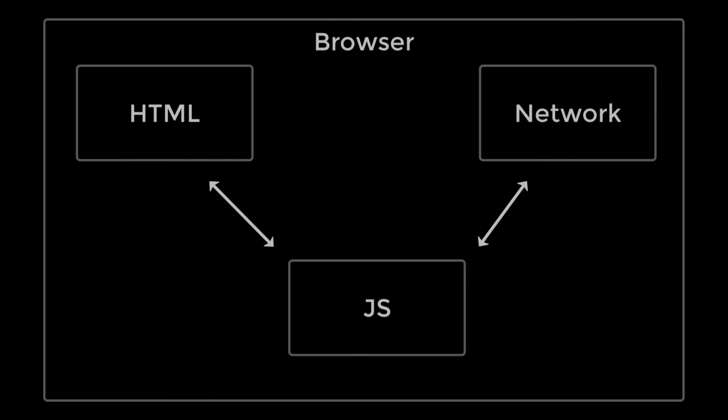And when JavaScript is communicating with the HTML, that is an asynchronous task that the single-threaded programming language is doing. When JavaScript communicates with external APIs using, for example, promises or async and await, that is JavaScript communicating with external APIs via the network part of the browser. So you could think of the browser as one gigantic box, and JavaScript is a small box inside of this big box with other boxes inside of it, each one doing its own thing. The DOM being responsible for manipulating HTML elements, the network part of the browser being responsible for making requests to APIs, and so on and so forth.